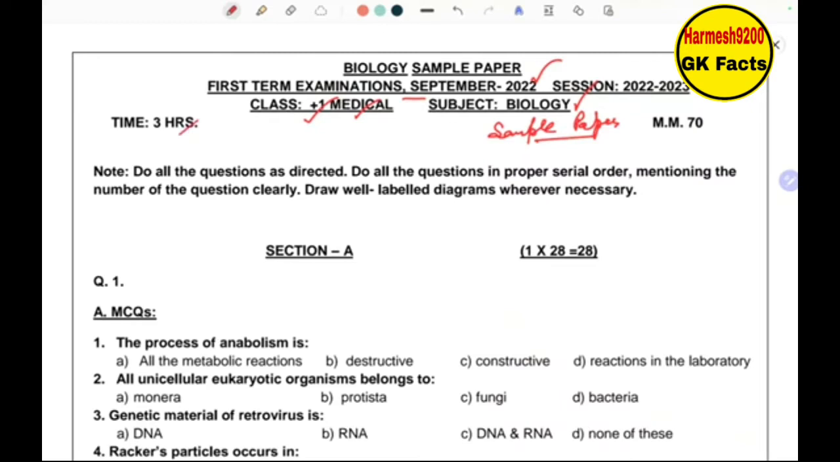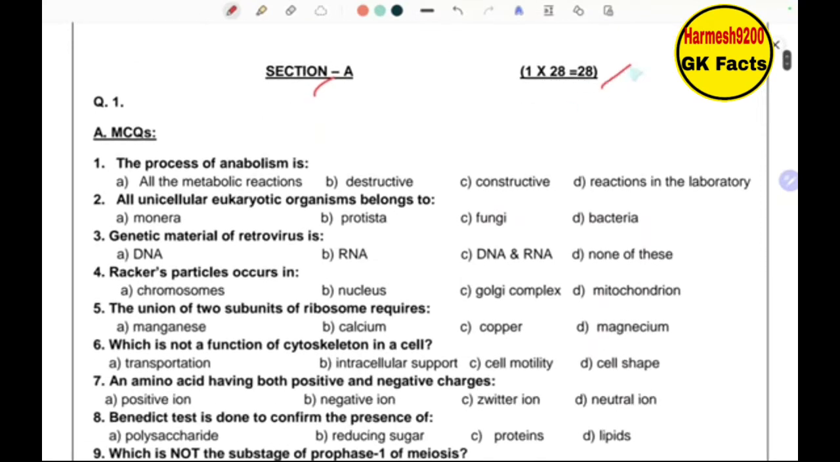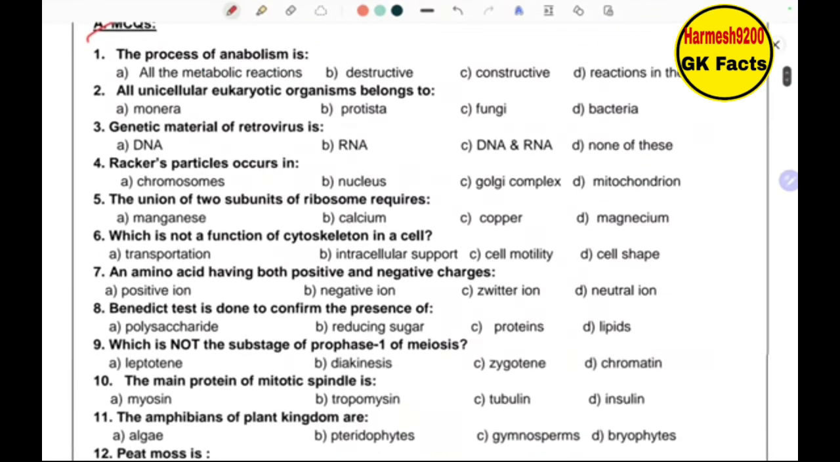So let's start. Time would be 3 hours, maximum marks would be 70. Section A, 28 questions, MCQ type. The process of anabolism is all the metabolic reactions, destructive, constructive reactions in the laboratory. Okay, all unicellular